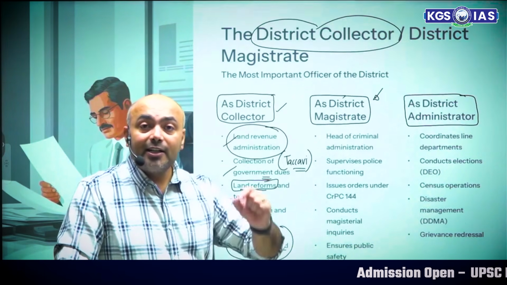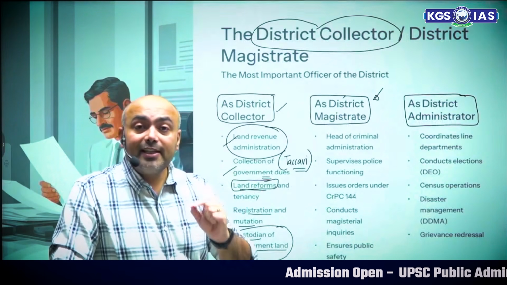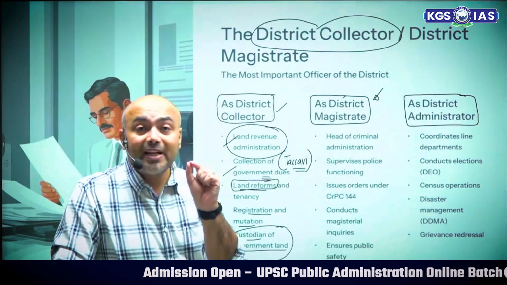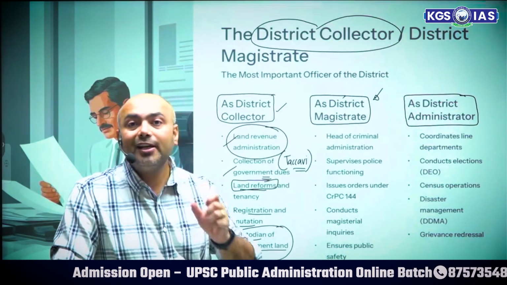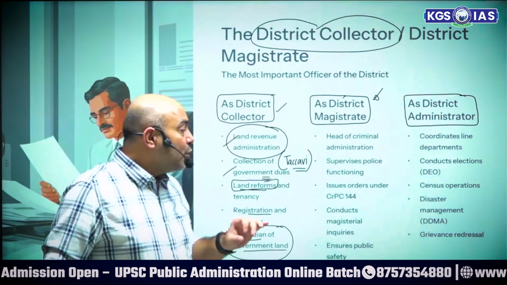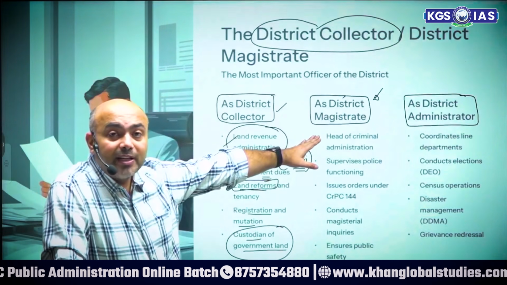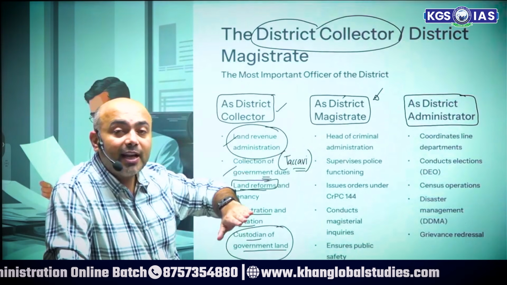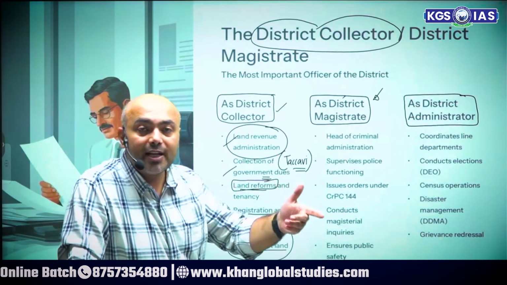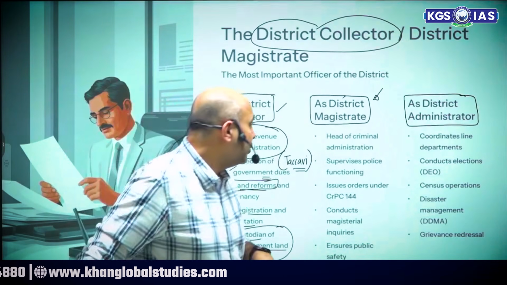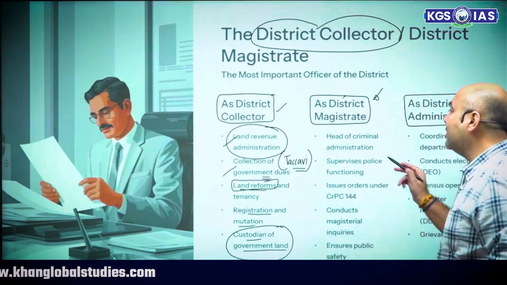But the term district magistrate signifies a different set of functions. Why? Because the term magistrate is judicial in nature, which means there are some judicial functions that are also performed by the district collector. Like what? Head of criminal administration.